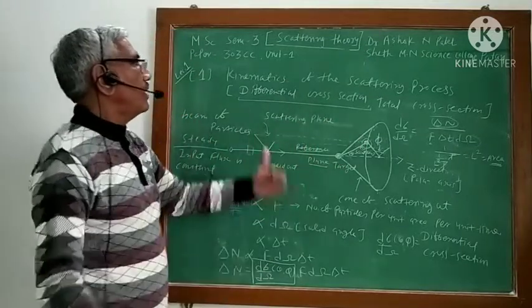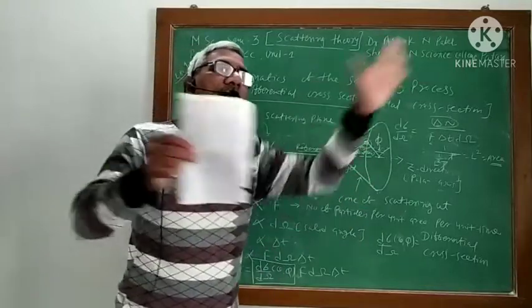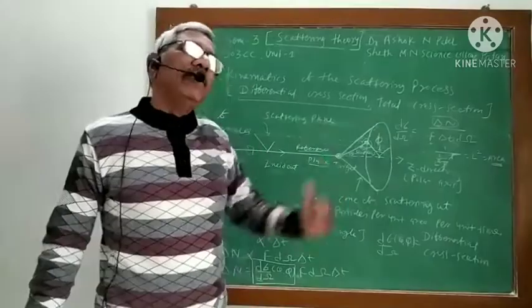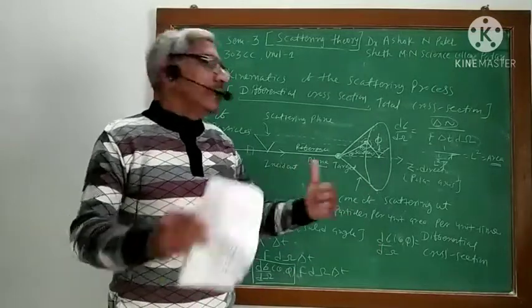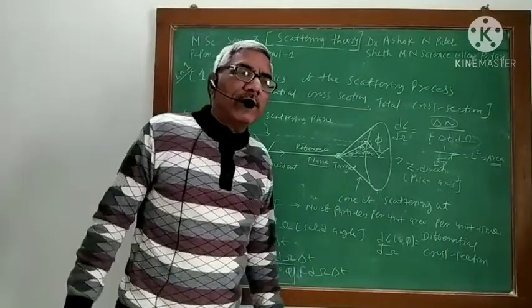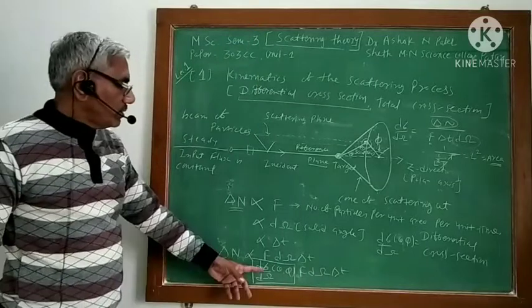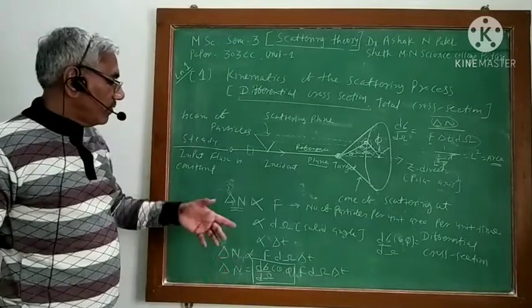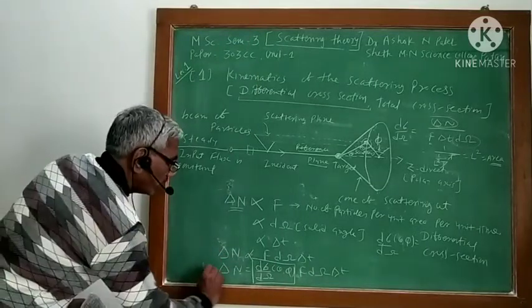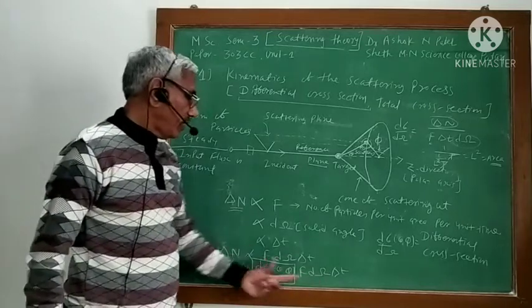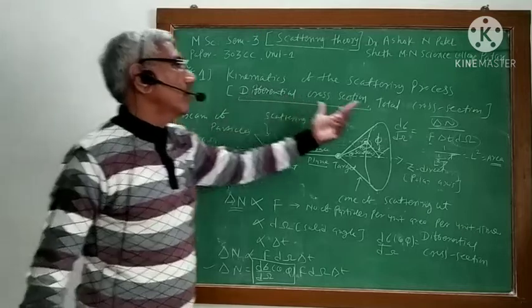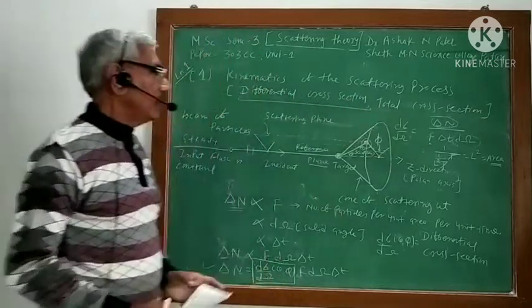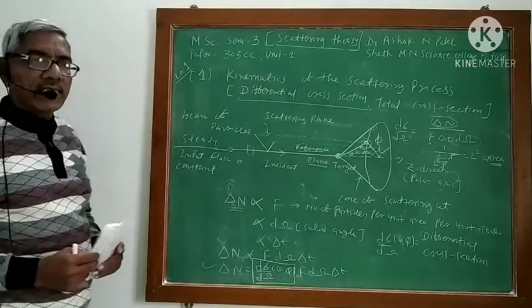If you know the differential cross section for different particles, you can get some information about the interaction of the nuclear particles. So this is important, and we will start from this formula onward, and we will see how we derive the total cross section. Okay, that we will do in the next lecture.